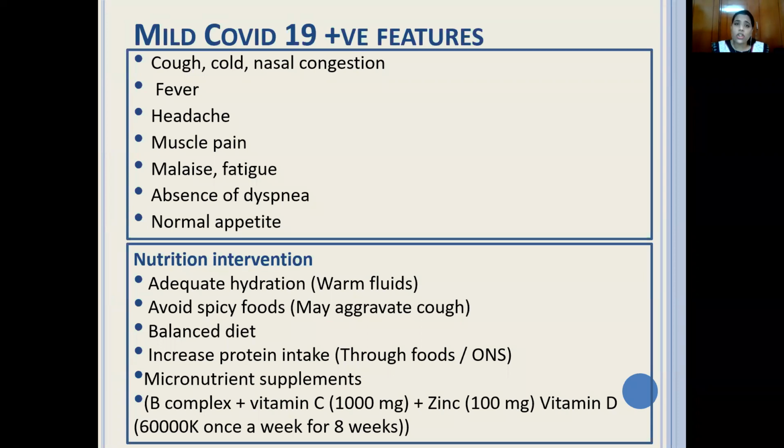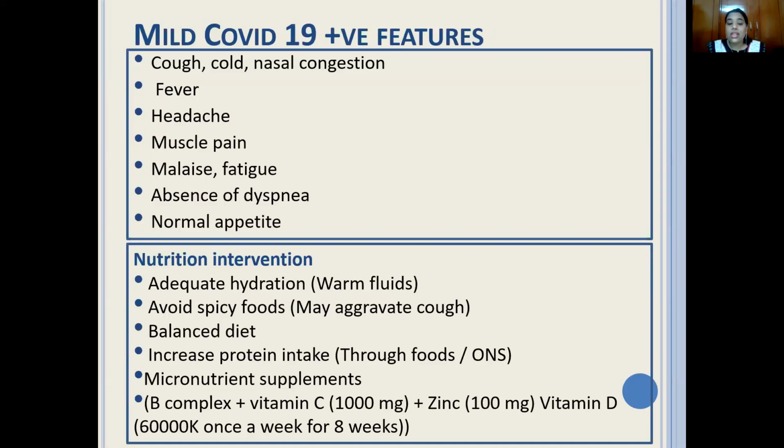Now, in these patients, what do we need to give them? Most importantly, adequate hydration. So give a lot of warm fluids, but avoid spicy foods, because if they are coughing, spicy foods can aggravate the cough. Also, all the key nutrients that I mentioned, that is complex carbohydrate, good protein, fats, and micronutrients, give a balanced diet in this case.